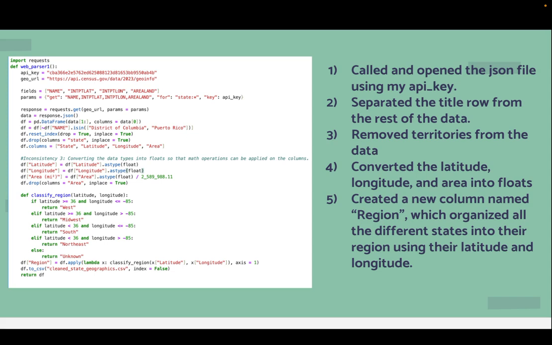After that, I removed the District of Columbia and Puerto Rico from my data so that it matched the rest of my data sets. To create a new column that contained the region that each state is in, I created a function and applied it across each row using the longitude and latitude of each state to categorize it.